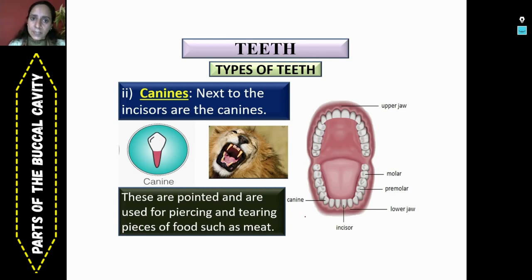In human beings, canines are pointed but not as pointed as they are in carnivores. So these are canines. We have 2 canines per jaw, so in total, we have 4 canines in human beings.